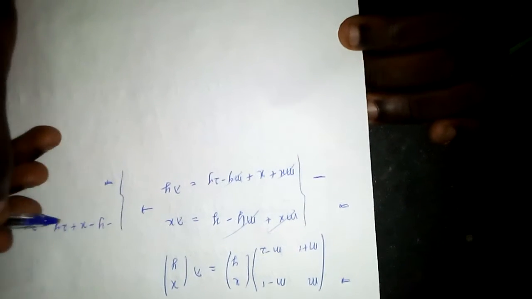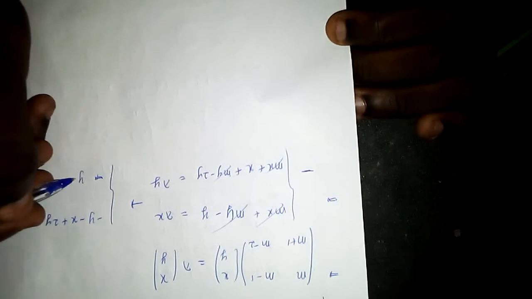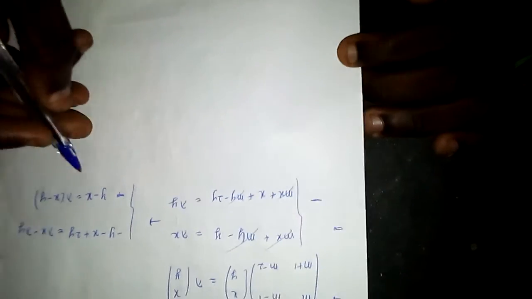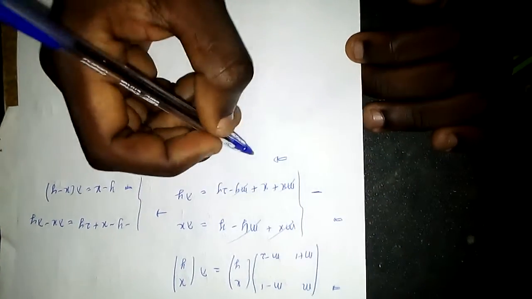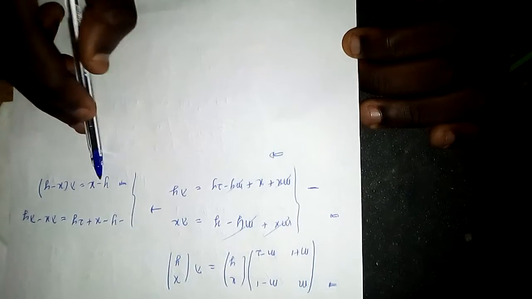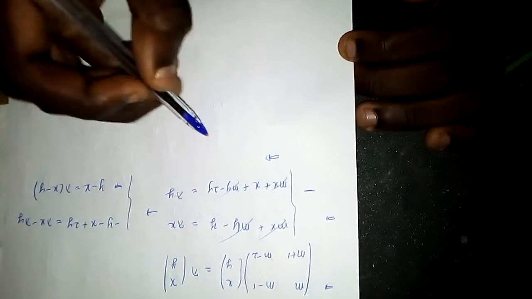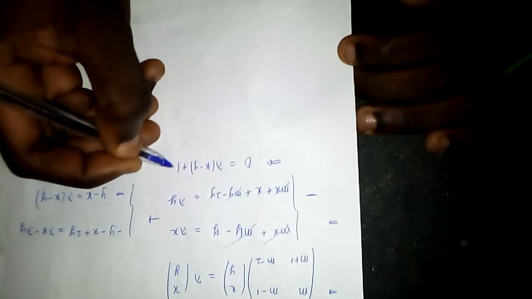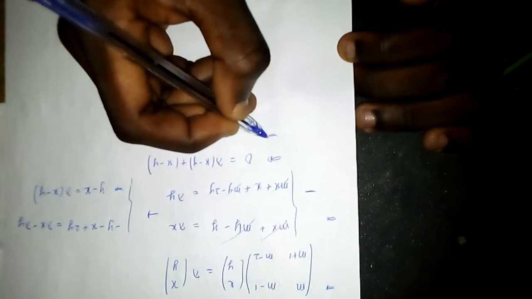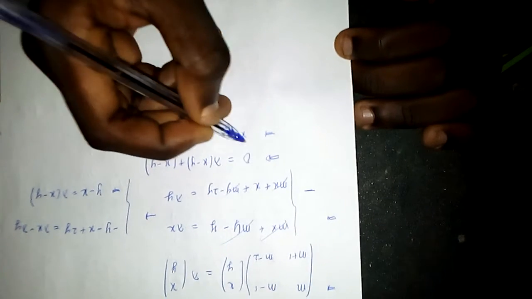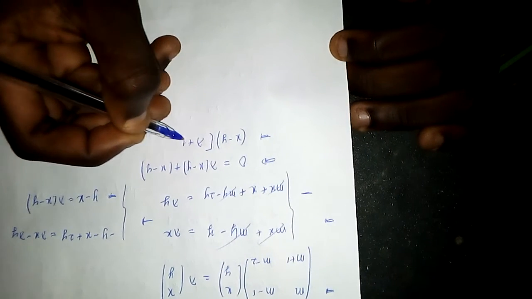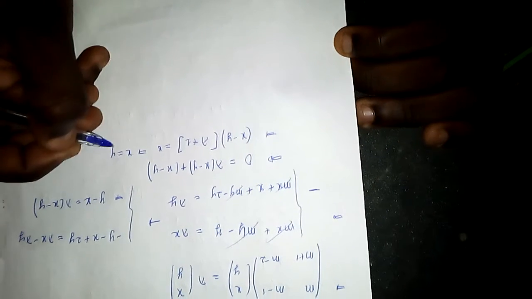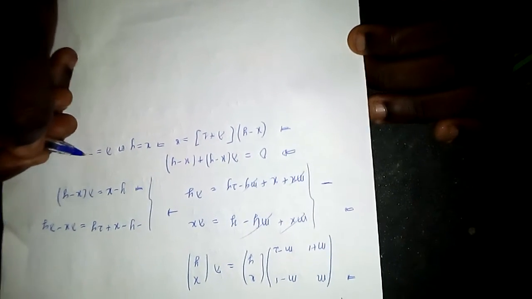So it means that y minus x is equal to lambda times x minus y. We can add this to the other side of the equation and get 0 equal to lambda times x minus y plus x minus y. So we can factor out x minus y and we get x minus y times lambda plus 1 equal to 0. This means that x is equal to y, or lambda is equal to negative 1.